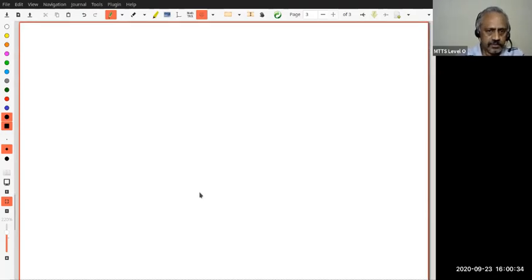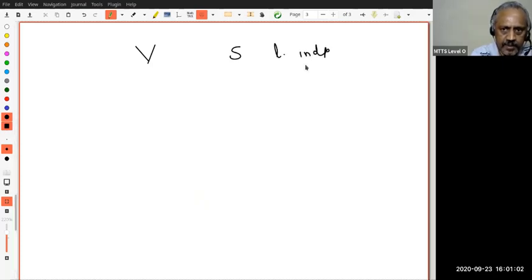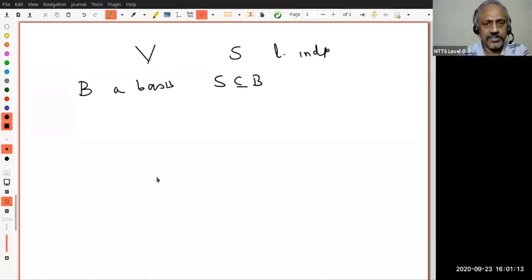Okay. Now, this is the proof which I gave. You can see it's a theoretical proof. What do I mean by that? If you give me S, a linearly independent set, it only says there exists a basis which contains S. But in a given concrete situation, can I construct such a basis? You understand what I mean? So I have a parent vector space V, and S is a linearly independent set. I want to construct a basis B so that S is a subset of B. How do I construct it in a concrete situation?